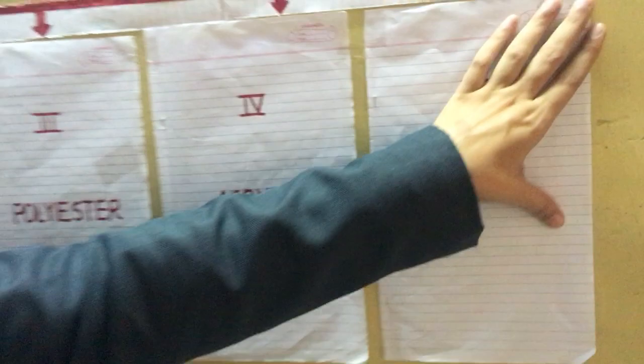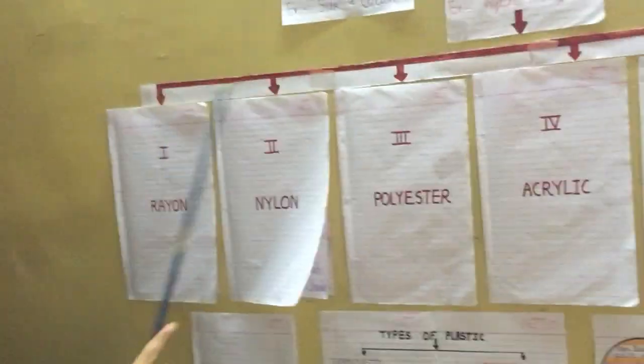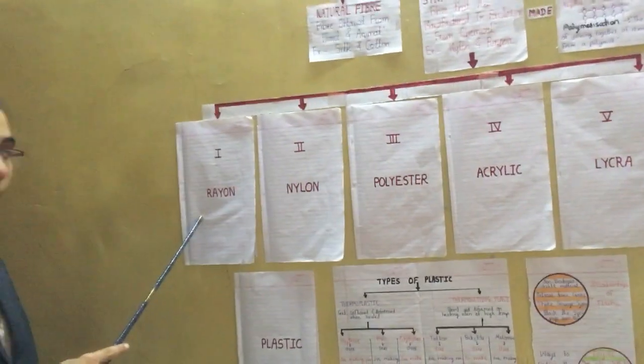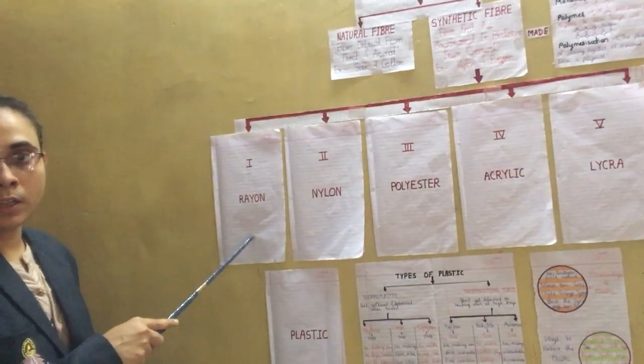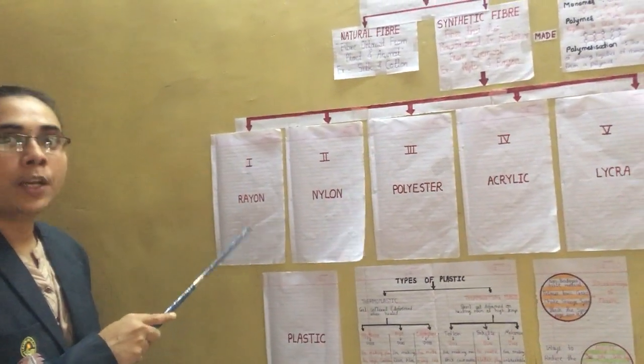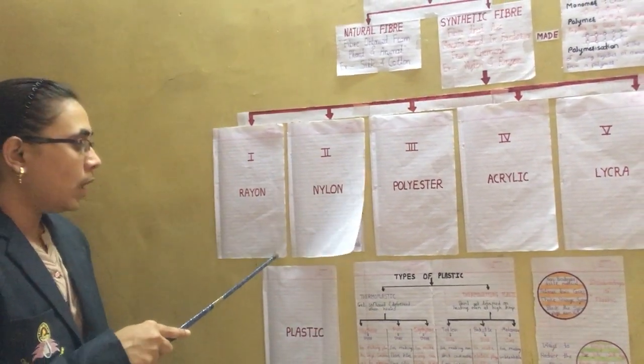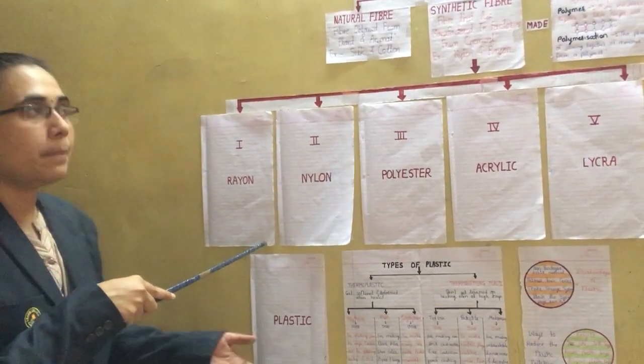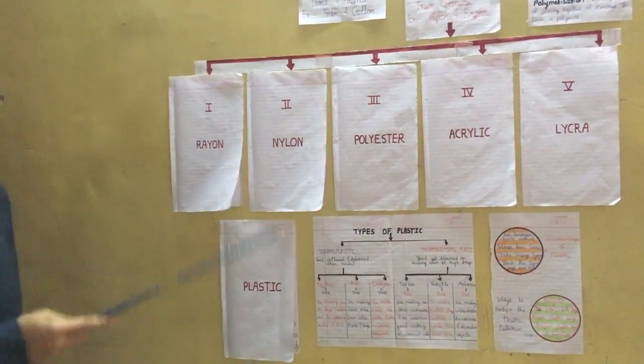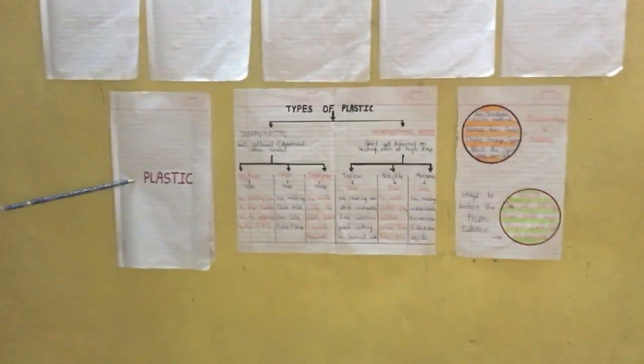So these are the types of synthetic fiber. For each type, we learned the basic information, properties, and related uses. Now the next point in this lesson is called plastic.